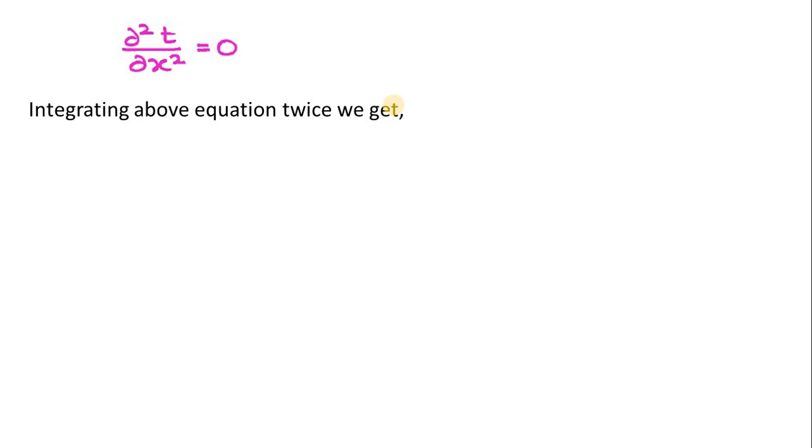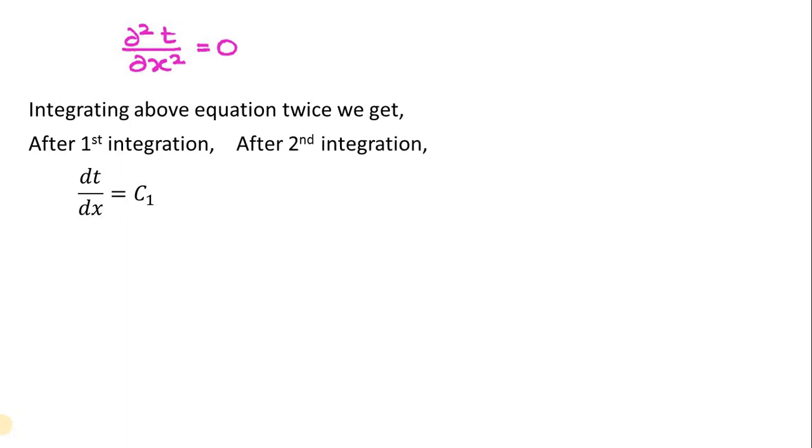Now integrate the above equation twice. So after integrating the first time, I will get the equation dou T upon dou x is equal to C1. And if I integrate the same equation a second time, then I will get T is equal to C1x, where C1 is the arbitrary constant, plus C2. Now let's say this T is equal to C1x plus C2 is equation number 1.